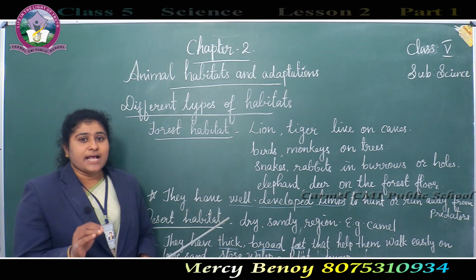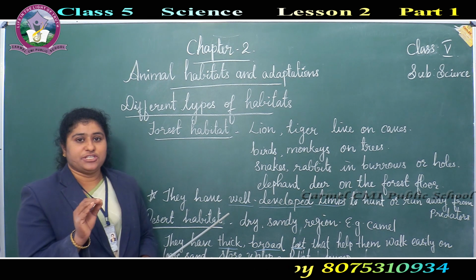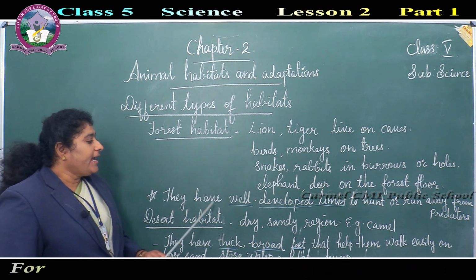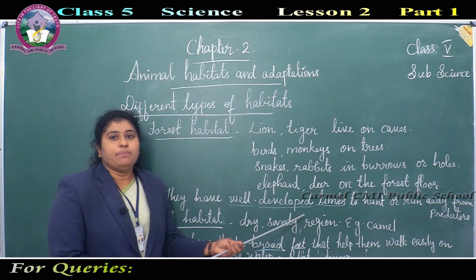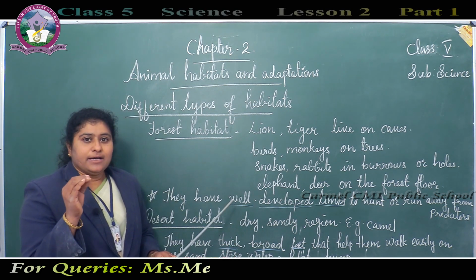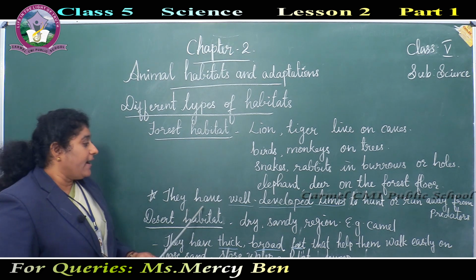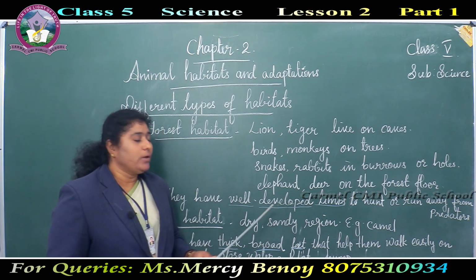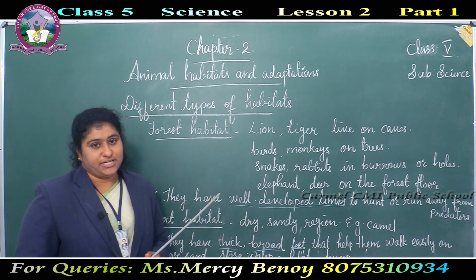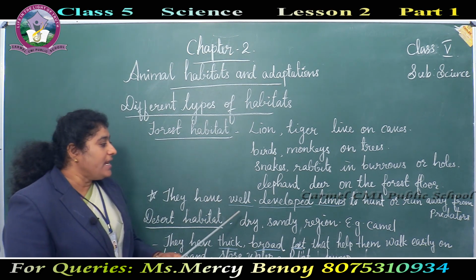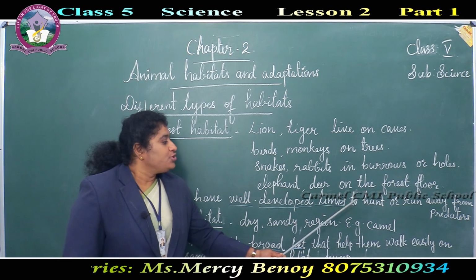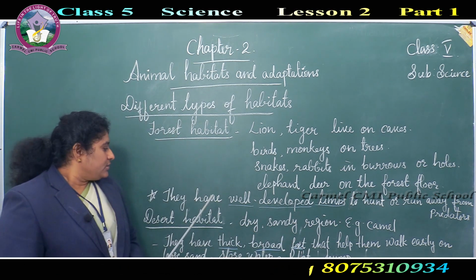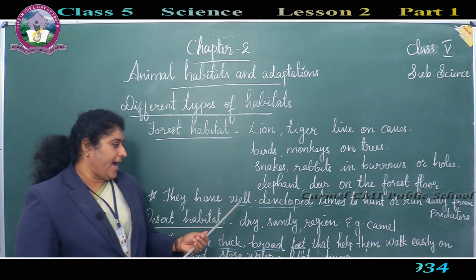These animals have some special features to adjust to the environment. They have well-developed limbs. Limbs are hands and legs. They have well-developed limbs to hunt or run away from predators. So, this is a special feature they have.